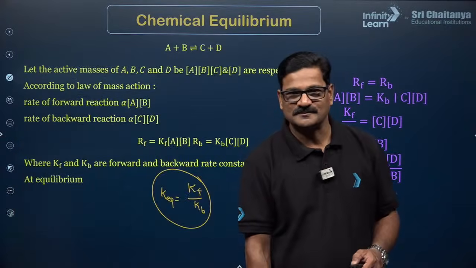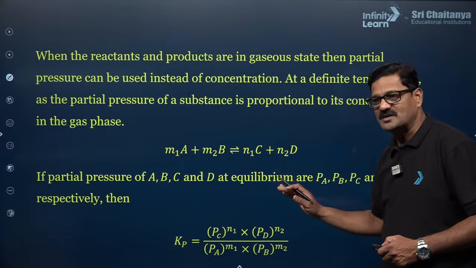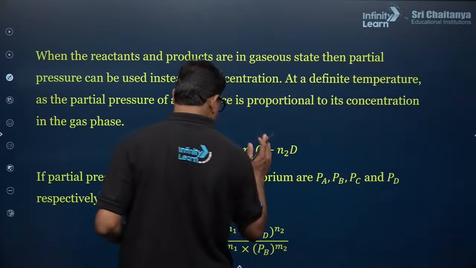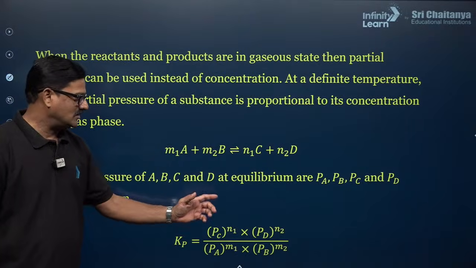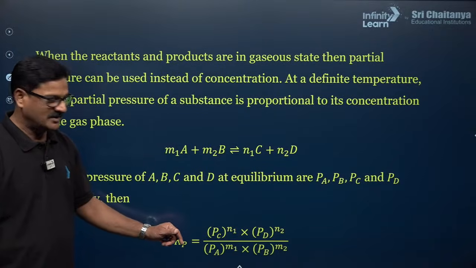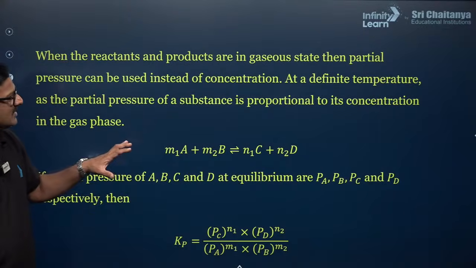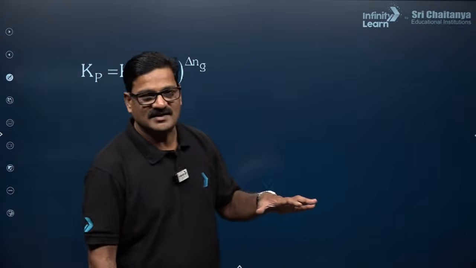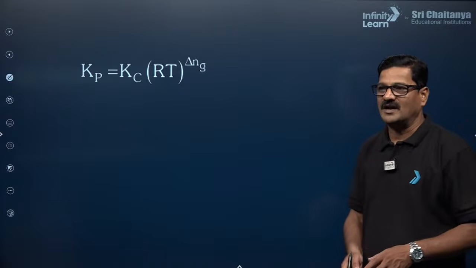Fine, any doubt? Now moving ahead, in terms of partial pressures also you can write it: Kp is equal to partial pressure of C to the power n1 times partial pressure of D to the power n2, upon partial pressure of A to the power m1 into partial pressure of B to the power m2. Now how are Kc and Kp related? Kp is equal to Kc (RT) to the power delta n.